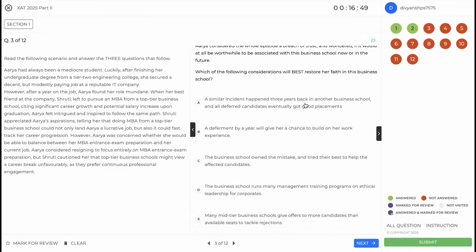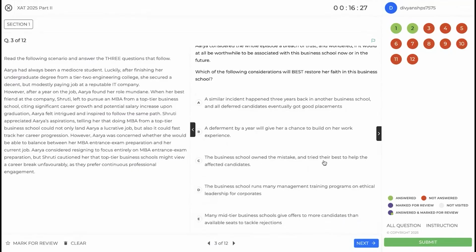A similar incident happened three years back in other business schools. Again, we don't care about that. We are concerned with the brand image of the business school and not if there were good placements or not, or if this is something very common in the industry. A deferred admission will give her a chance to build on her work experience. Again, not the core issue. The core issue was the brand value.